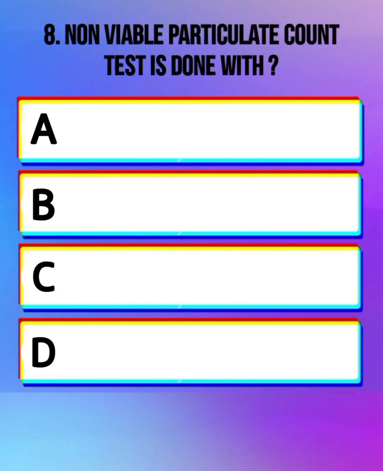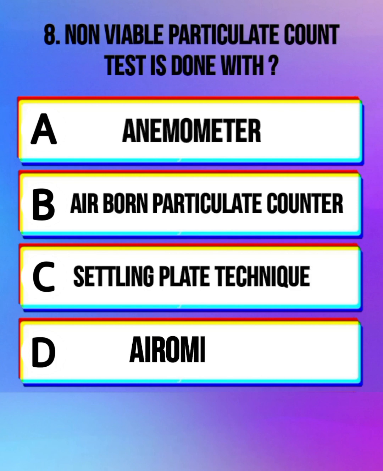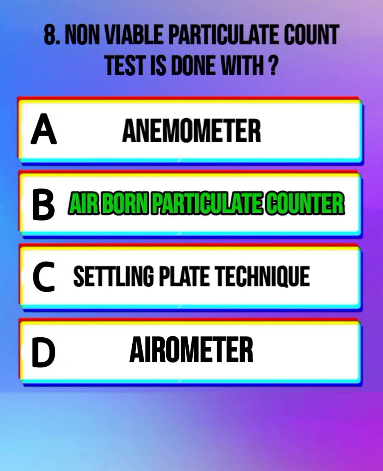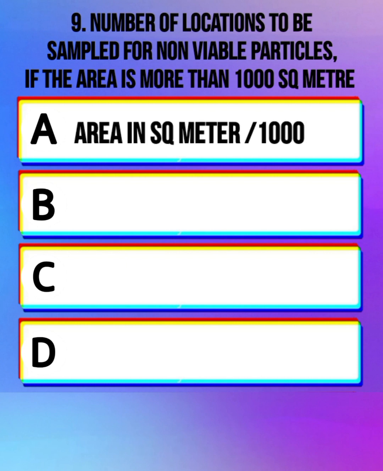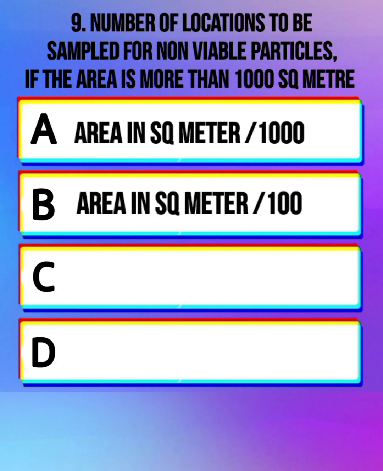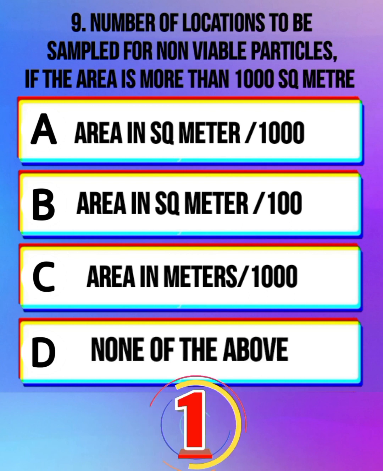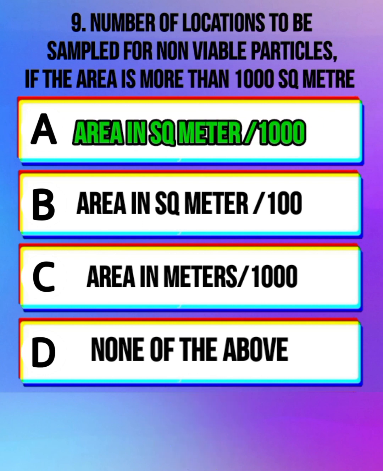Non-viable particulate count test is done with anemometer, airborne particulate counter, settling plate technique, aerometer. The correct answer is airborne particulate count tester. Number of locations to be sampled for non-viable particles if the area is more than 1000 square meter. Area in square meter divided by 1000, area in square meter divided by 100, area in meters divided by 1000, none of the above. Correct answer is area in square meter divided by 1000.